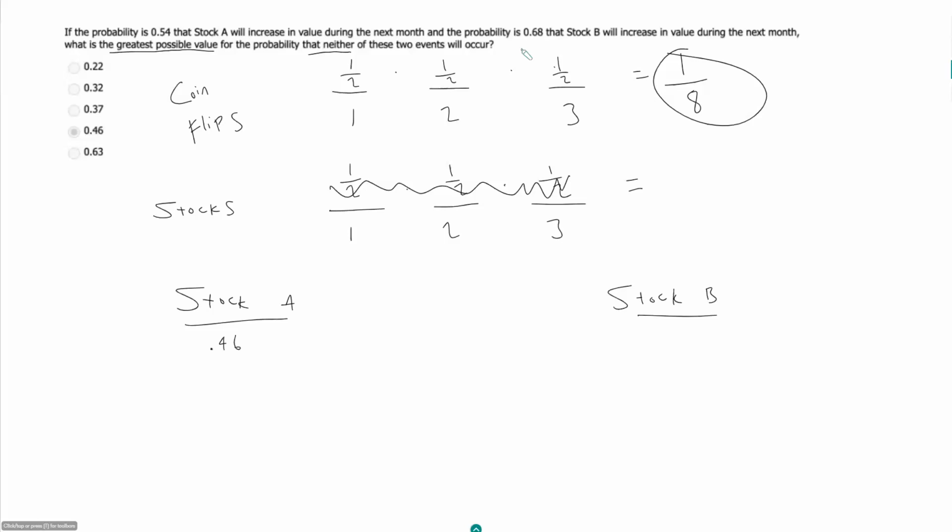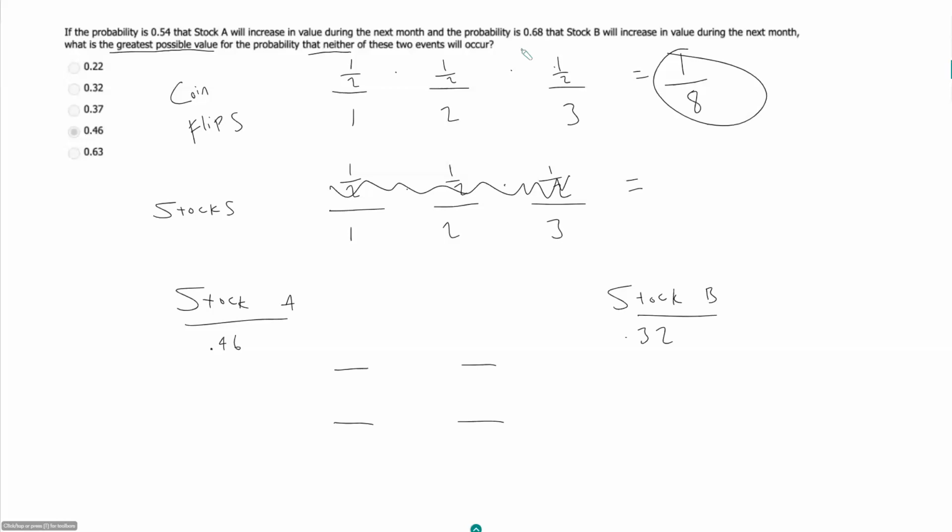And so for stack B, if it has a 0.68 chance of going up, it should have a 0.32 chance of not going up. And so now we're saying we want both of these things to occur. And so let's think about this. So overall, stack A has to have a 46% chance, or the event A has a 46% chance of occurring, and event B will have a 32% chance of occurring.